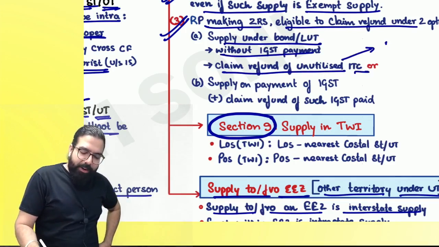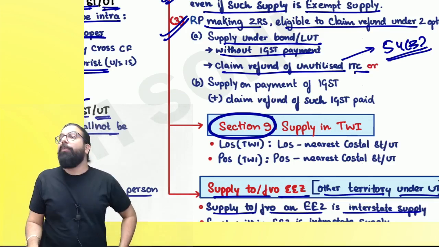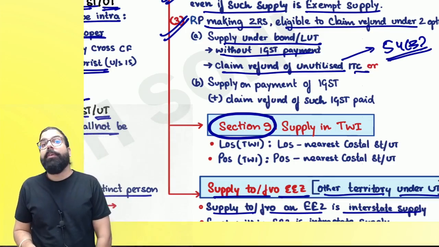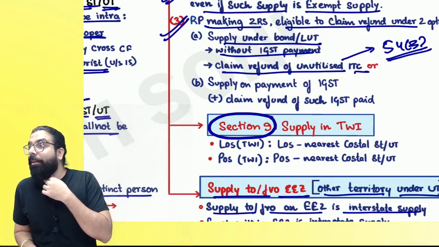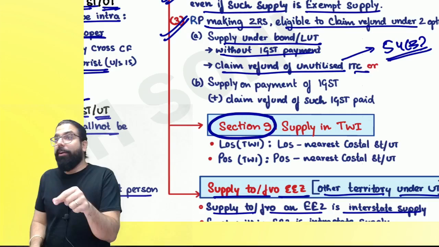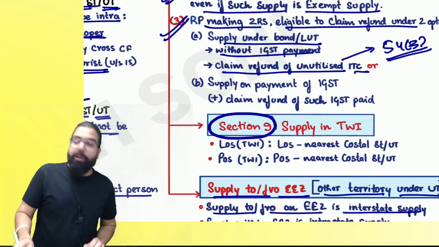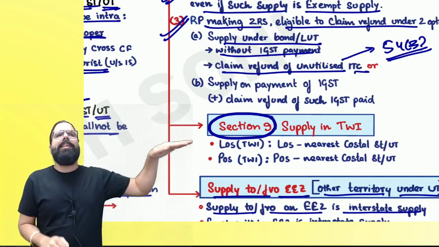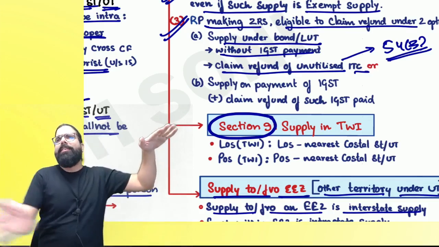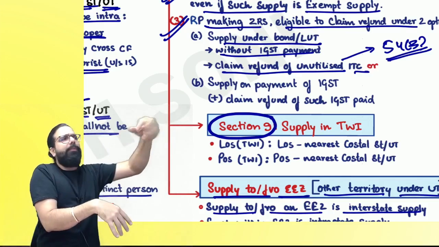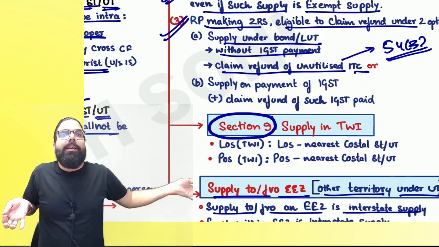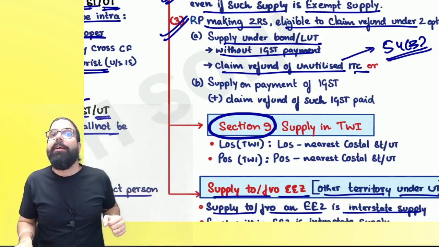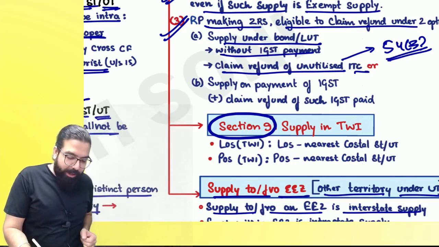ITC refund is spoken of in the refund chapter, section 54(3), read with rule 89(4). That formula is there, a very easy formula. Correct or no? Now, the second way to make zero rated supply: you pay IGST. When you are paying IGST, you can use the ITC already available. The full IGST refund will be given to you. Are we clear? So from buying to selling, the whole chain is made tax free, and that is zero rated supply.